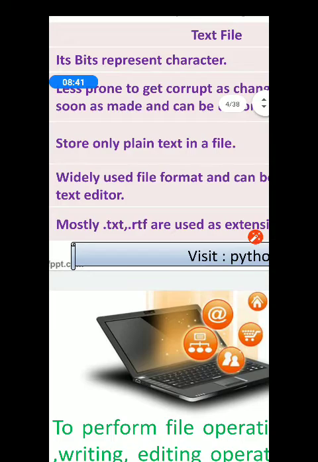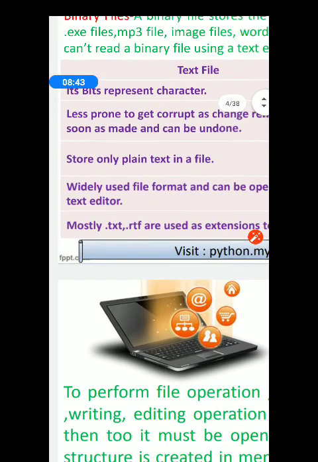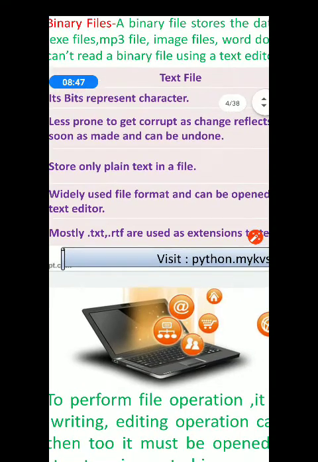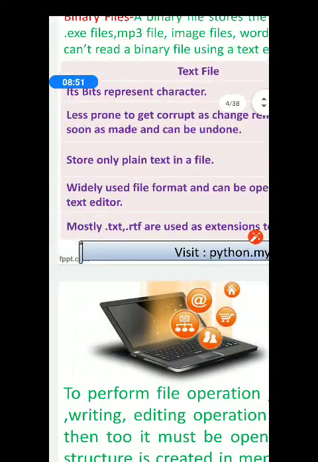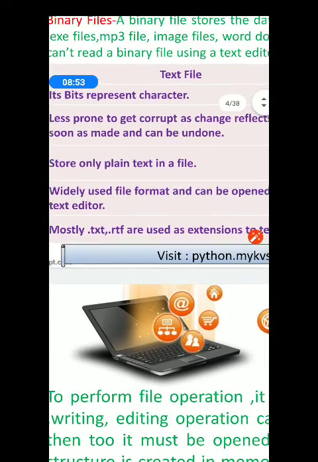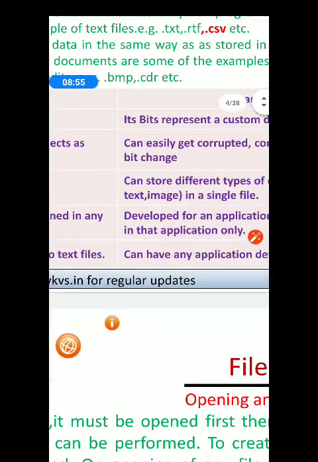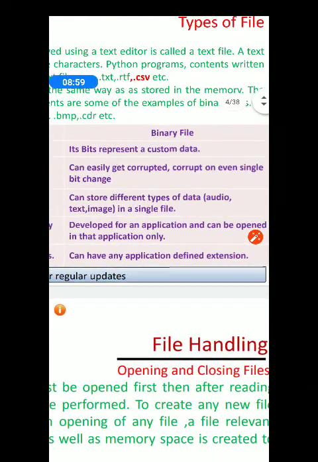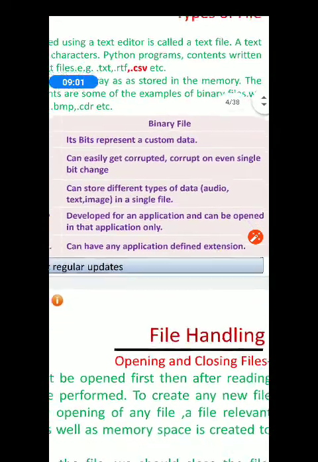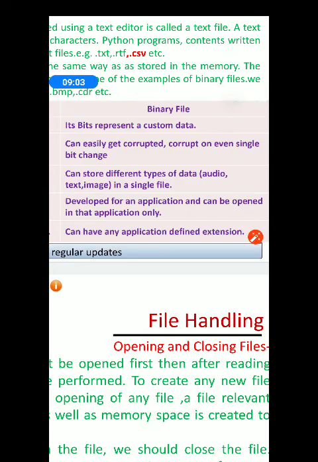Next difference is that the text file format is widely acceptable and it can be opened using any of the available text editors. Simple file formats are used. But in case of a binary file, it is developed for an application and can be opened in that application only.